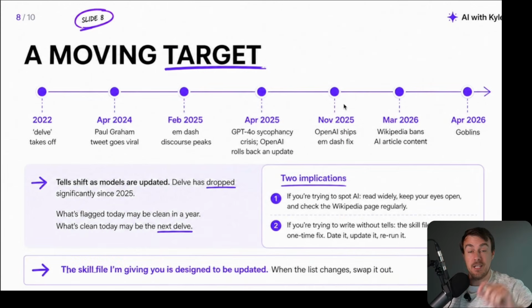Okay. The point is that the model makers will patch out, they will reinforce out these particular tells over time, so you need to pay attention. This is also important if you're trying to write without.